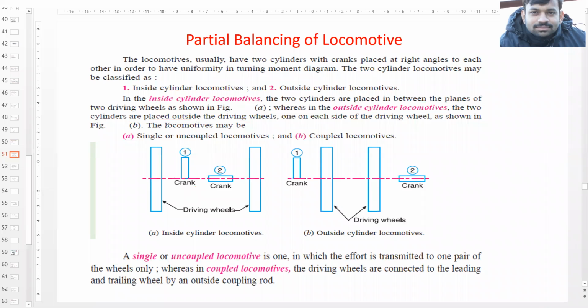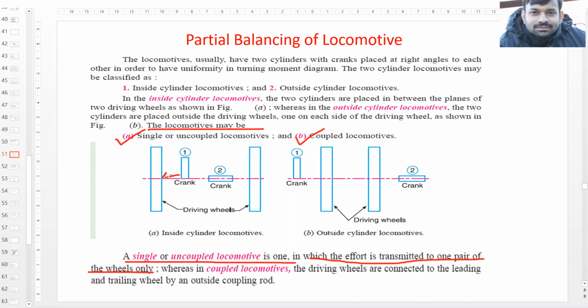This is the arrangement. Now the locomotives may be of two types: a single or uncoupled locomotive, and another type, the coupled locomotive. What are these? A single or uncoupled locomotive is one in which effort is transmitted to one pair of wheels only. That is, all the power which is coming through the crank is transferred to one pair of wheels.